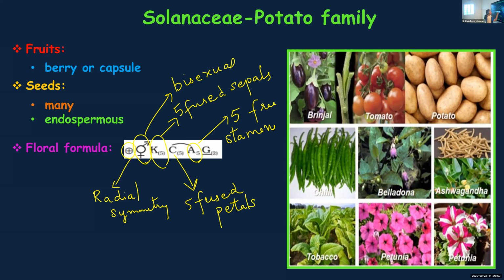Then, one more thing you can see. What does this indicate? Petals and stamens are fused together, or you can say stamens are attached to the petals. And the last one, G2. Who will tell that?